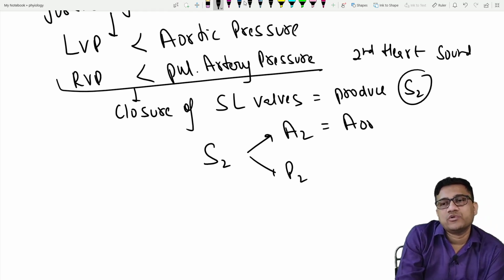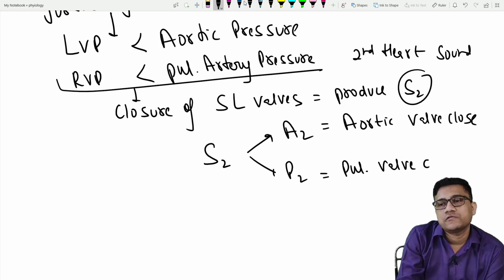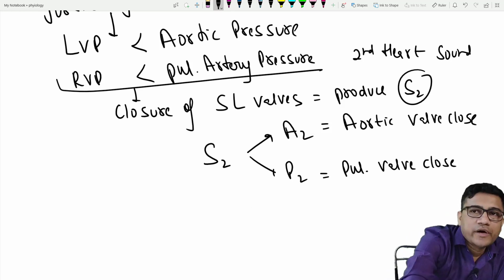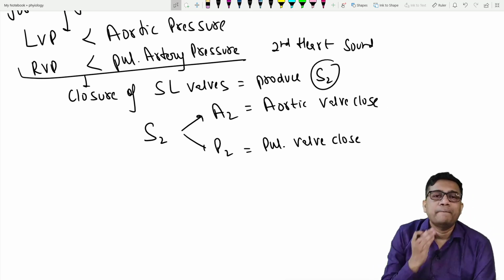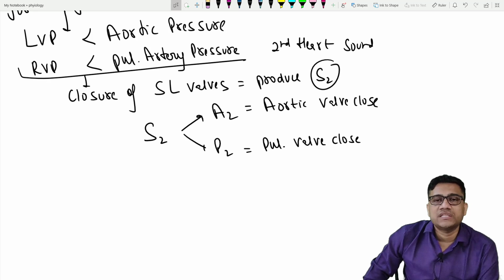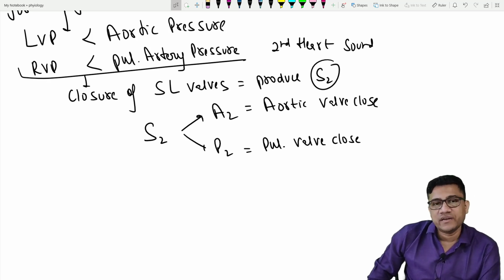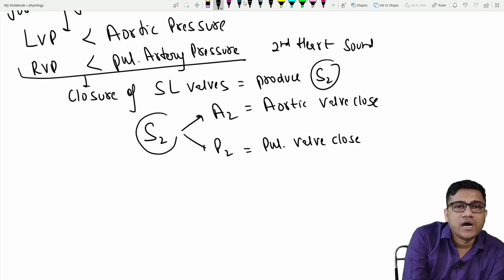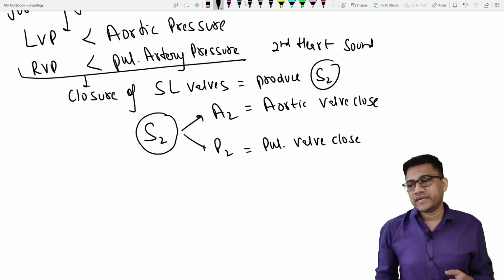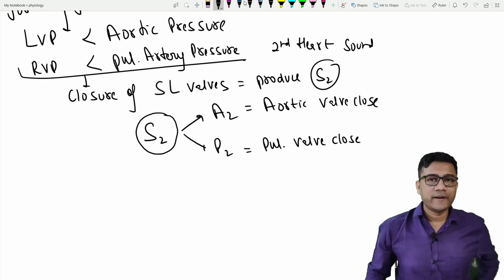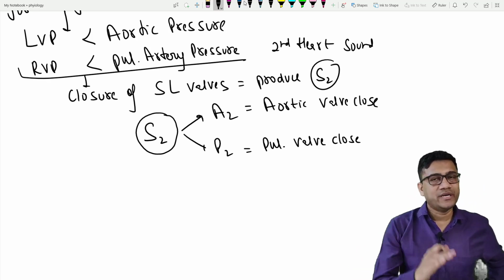A2 is aortic valve closure, and P2 is pulmonary valve closure. These are the two main valves in the second heart sound. Are you clear? A2 and P2.